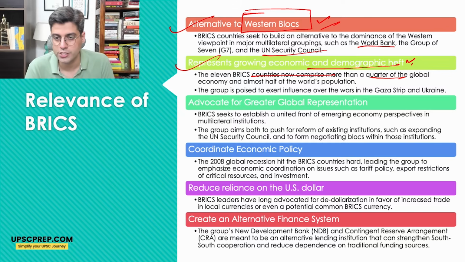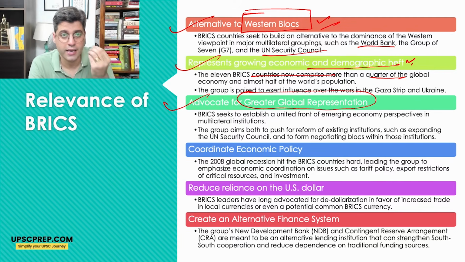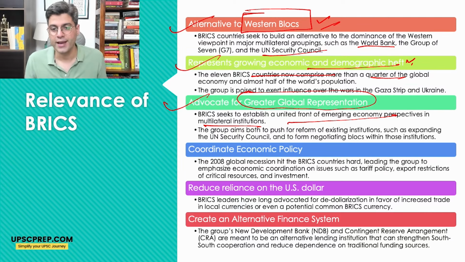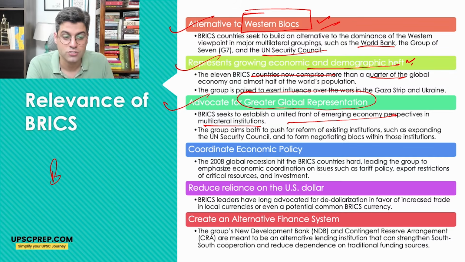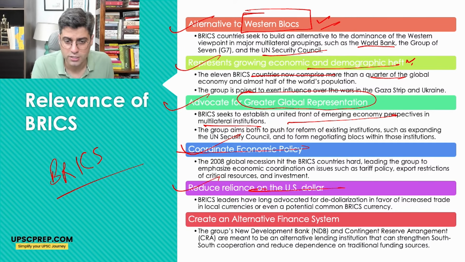The group is poised to exert influence over the wars in the Gaza Strip and Ukraine, and advocate for greater global representation. It is a united front of emerging economy perspectives and multilateral institutions. As you know, India is a champion for multilateralism, and that is why India termed BRICS not an anti-Western grouping but a non-Western grouping. Coordinate economic policy: after the 2008 economic crisis, BRICS has acted to maintain global economic stability, reduce reliance on the US dollar, and create an alternate finance system.